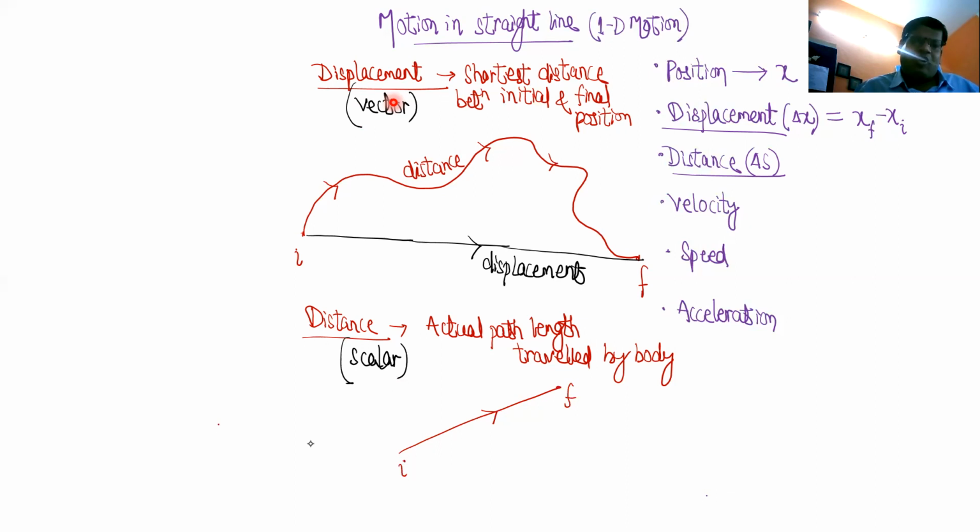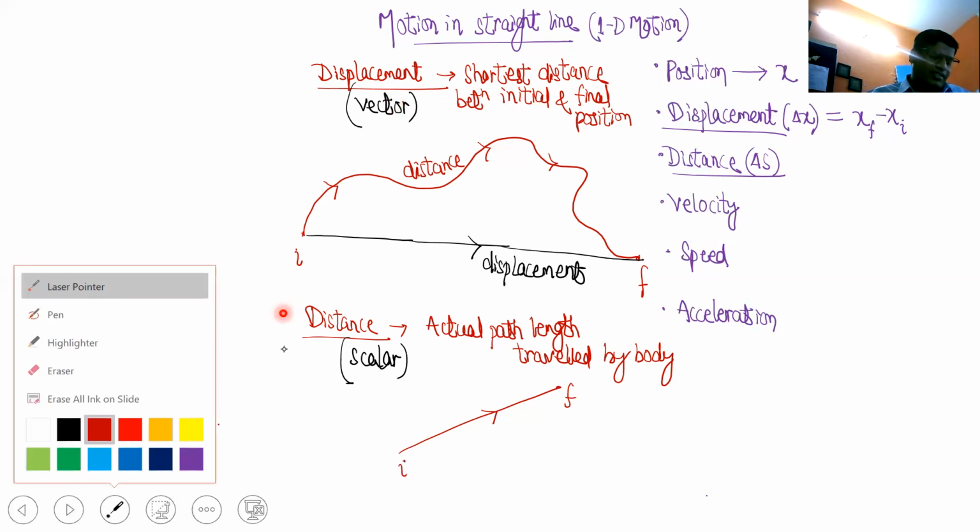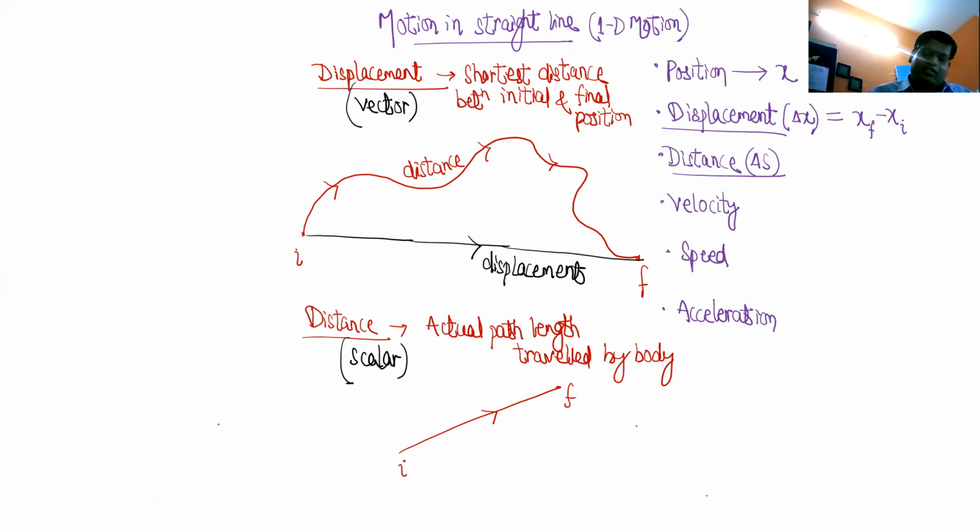Otherwise they are same. और condition क्या बताया? So the condition for them to be equal is that the body must travel in straight line. अच्छा, check it again. Let's say the body travels like this. This is point A, this is point B. So the body traveled from A to B, and then from B it returned to point C. Now tell me, in this case, are displacement and distance equal?